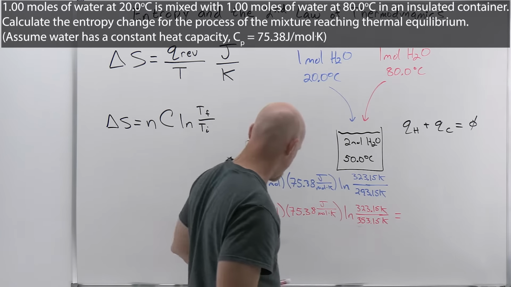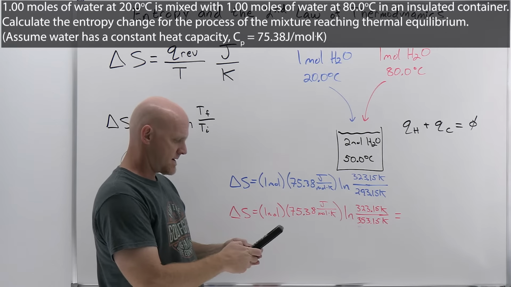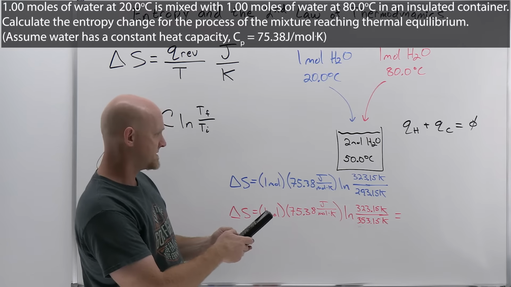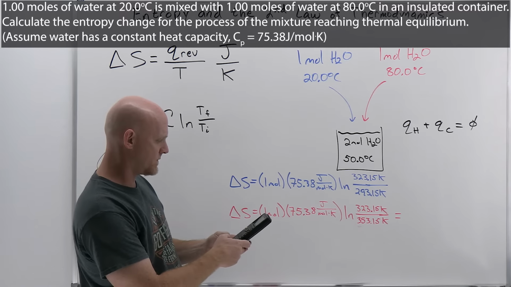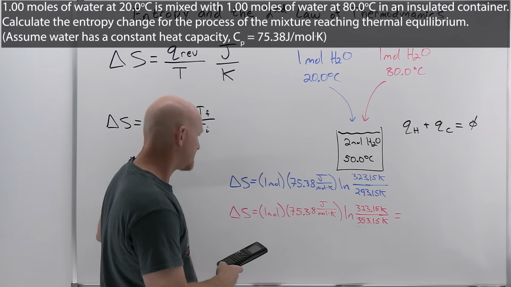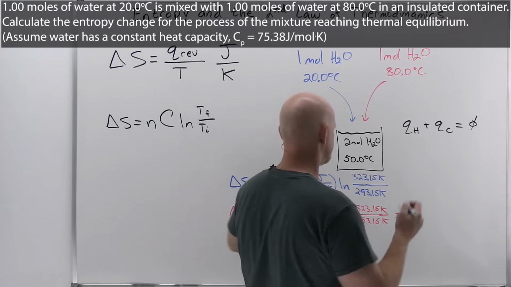All right, we now let our calculator do some work for us. So 75.38 times the natural log, in parentheses, of 323.15 divided by 293.15. Close my parentheses, and we're going to get, to 3 sig figs, 7.34 joules per Kelvin.